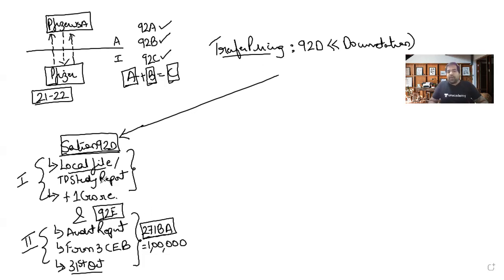What about this local file or the TP study report? If you don't file this, then there is a penalty under section 271AA. That was BA, this is AA, but this penalty is big. It's 2% of the value of international transactions. So whatever transactions you've entered into, 2% of that will be the penalty. Guys, this is the penalty, this is the formality. Is this still applicable? Very much applicable.